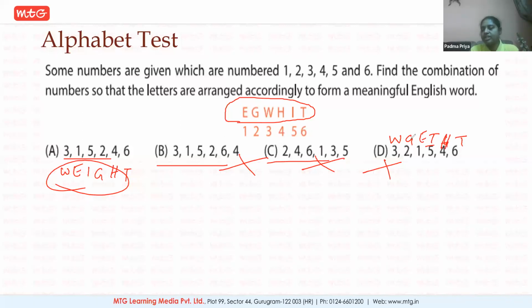See, IHT. It's not making a meaningful word. They're asking us to make a simple, meaningful word of English, which is weight. So option A is the right answer.